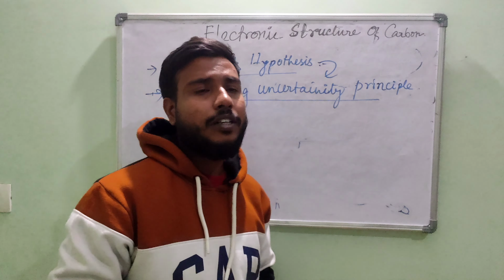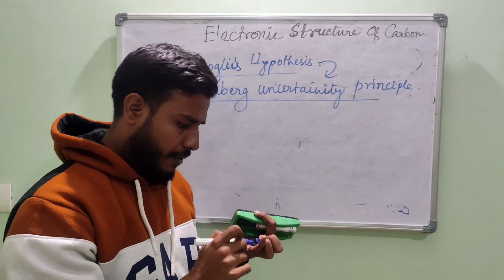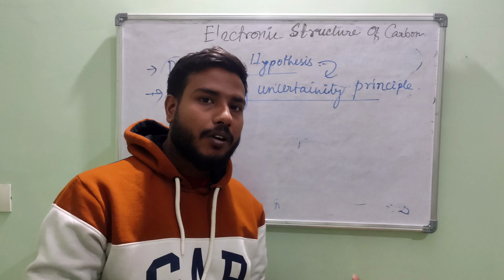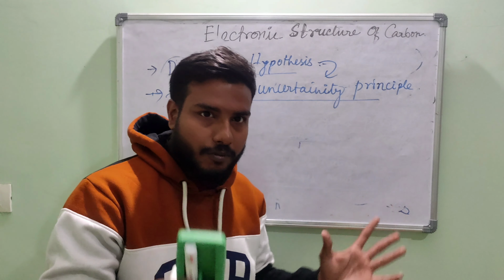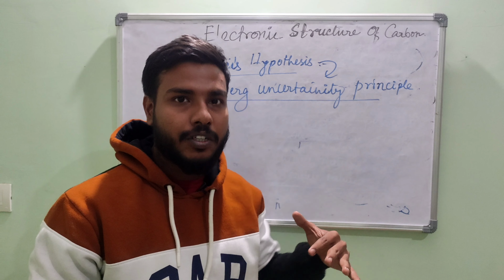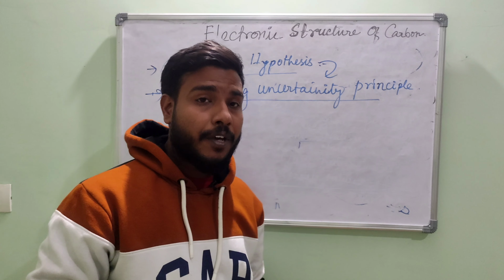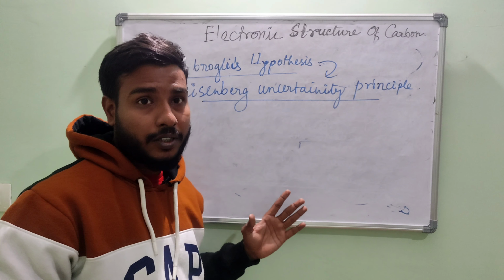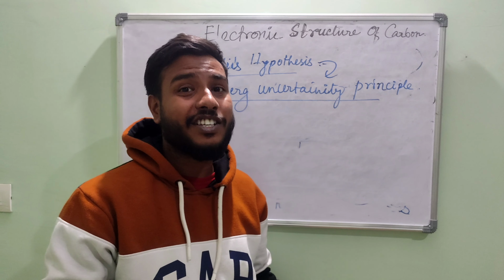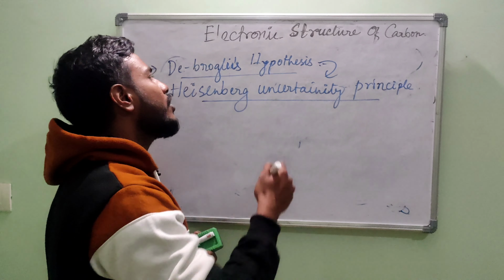The direct consequence of de Broglie's hypothesis is the Heisenberg's uncertainty principle. We have studied the Bohr model, which says that electrons are in distinct energy levels, which are called the orbits, which were nullified by some quantum mechanical advances. The advances started with de Broglie's hypothesis, and we have already discussed how it proved the dual nature of electrons. And this de Broglie's hypothesis has a direct consequence.